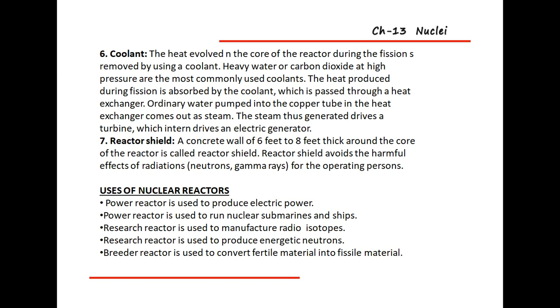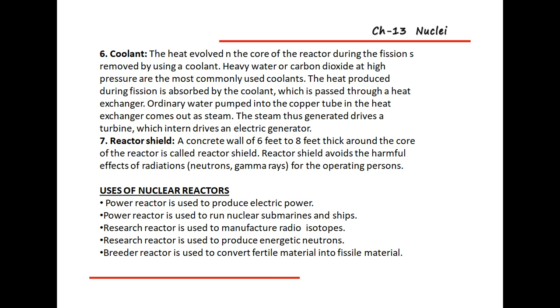Then the next one is the reactor shielding. The concrete walls, 6 feet to 8 feet thick, around the core of the reactor are known as the reactor shield.